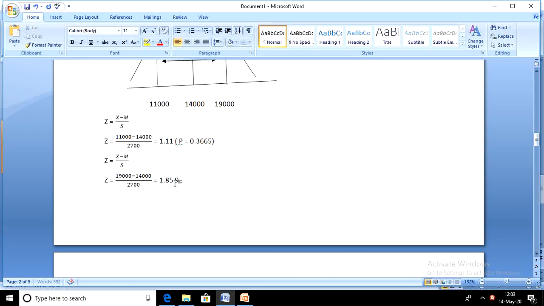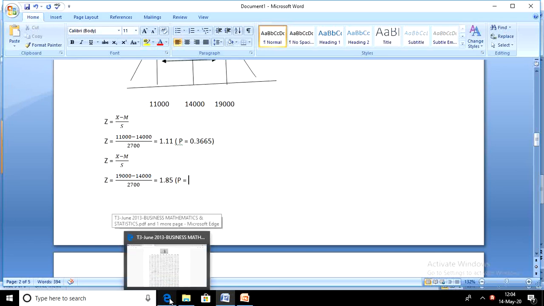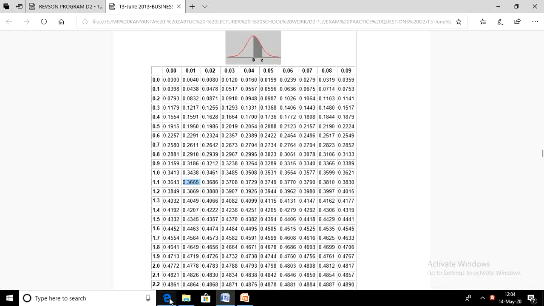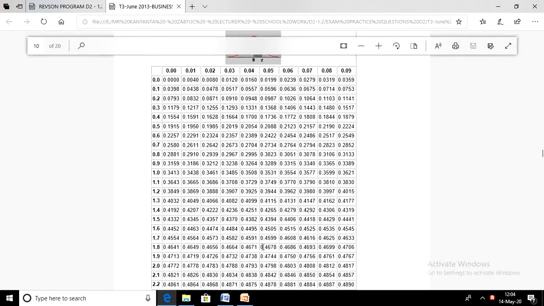1.85. What's the probability relating to that Z-score? Remember that Z-scores are given to 2 decimal places because that's all you need to pick the probability values from the table. So we go to row number 1.8 under column 0.05. If we have found 0.05 there, right? So the value that we have here is 0.4678.